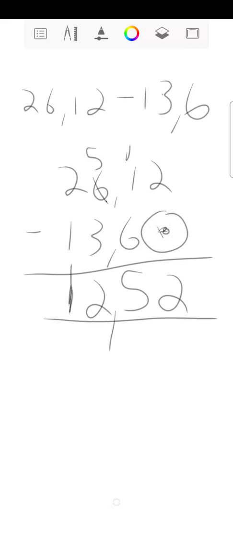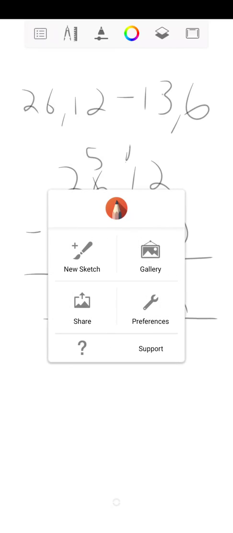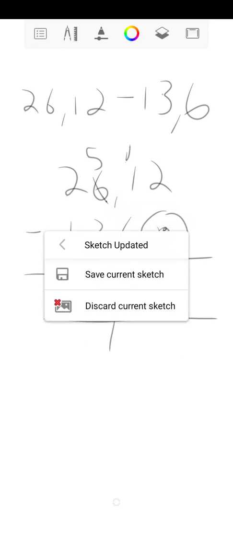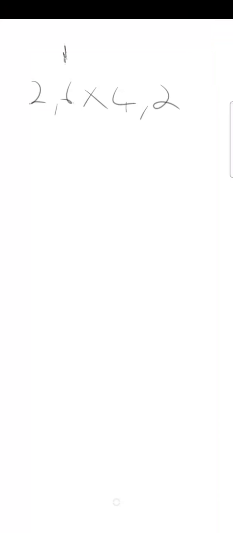Now we're going to be moving on to the last one, which is multiplication and division. Let's look at this one over here: 2 comma 6 times, let's go with 4 comma 2. Now let's look here. How many decimal places do I have? I have 1 over here and 1 over here. In total, that gives me 2 decimals.